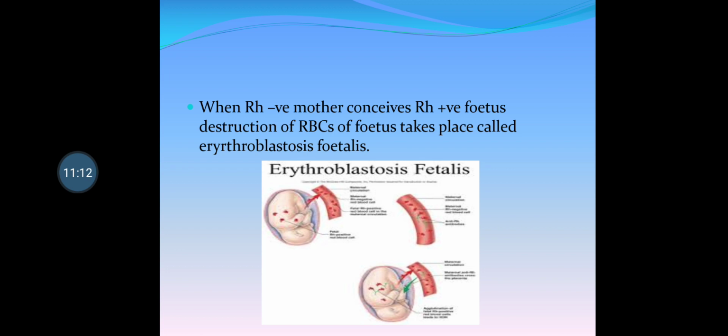In this case, immunoglobulin injections are given to the mother to temporarily change the blood group. So antibodies are developed in the mother to protect the child from erythroblastosis fetalis.